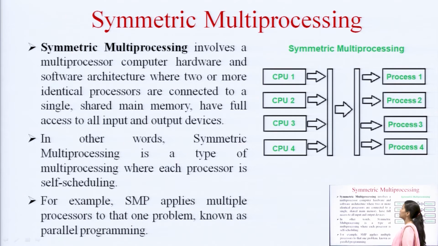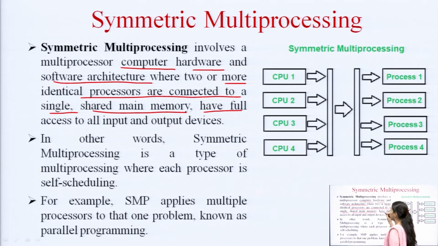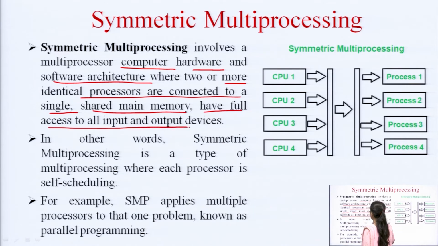When we talk about symmetric multiprocessing, it involves a multiprocessor computer hardware and software architecture where two or more identical processors are connected to a single shared main memory and have full access to all the input and output devices. So, we can see that in symmetric multiprocessing systems, all the CPUs are treated equally. How?